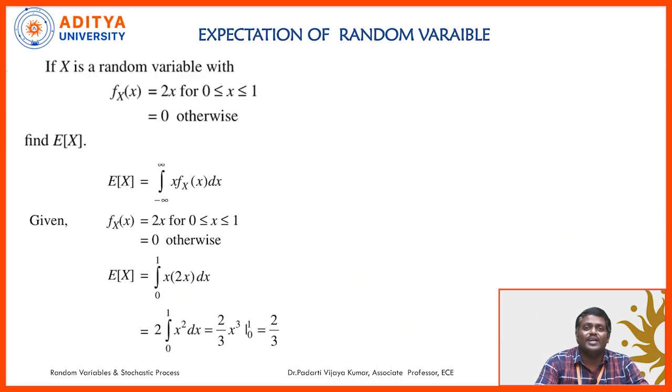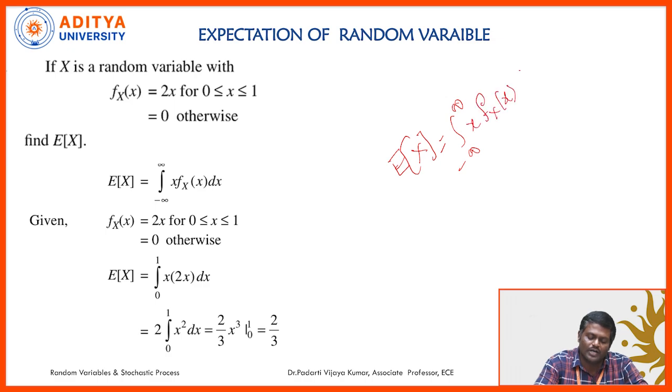So let us see one example for continuous random variable. A continuous random variable is given to us. For a continuous random variable, the expectation formula needs the density function for computing the expectation. The density function is given in the problem. f x of x is equal to 2x over the limit 0 to 1. So now we need to compute the expectation: integral 0 to 1, x into f x of x, which is 2x, dx.